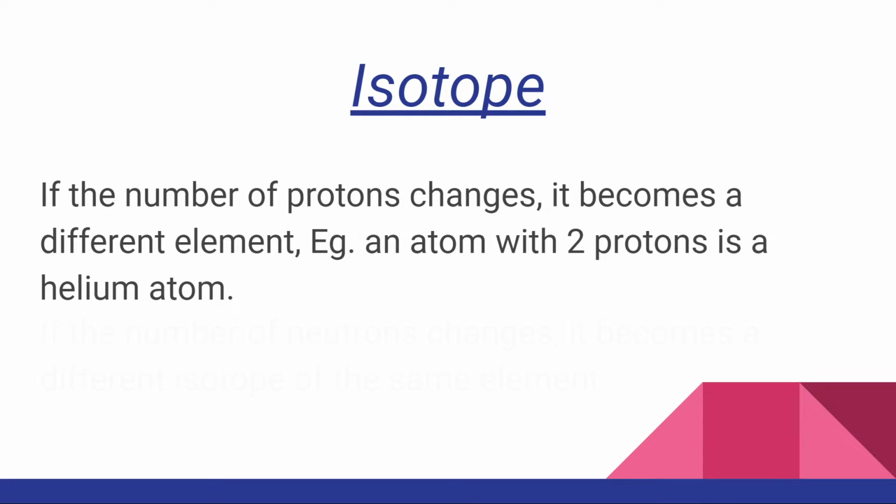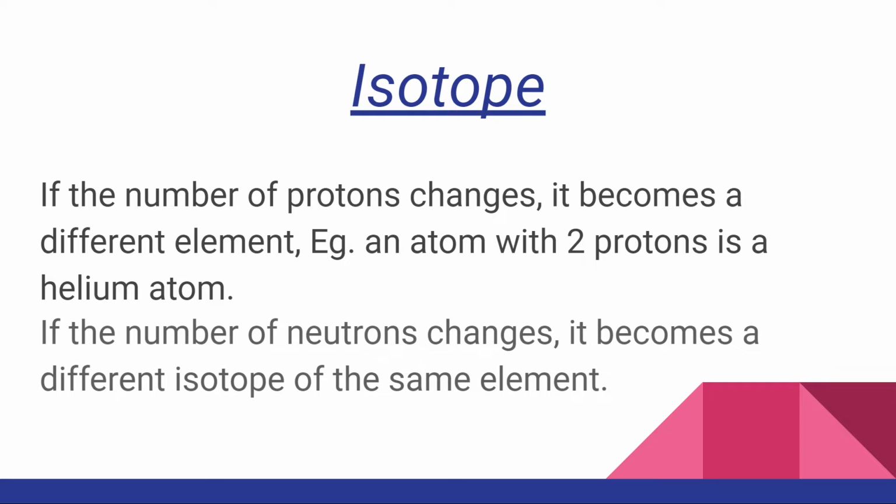But if the number of neutrons changes, it becomes a different isotope of the same element. Why doesn't it get any charge or anything? Because neutrons do not carry a charge. Electrons have a negative charge, protons have a positive charge, and neutrons don't have any charge at all. They're neutral, and because they're neutral, they're called neutrons. So if the number of neutrons changes, it becomes an isotope of the same element.